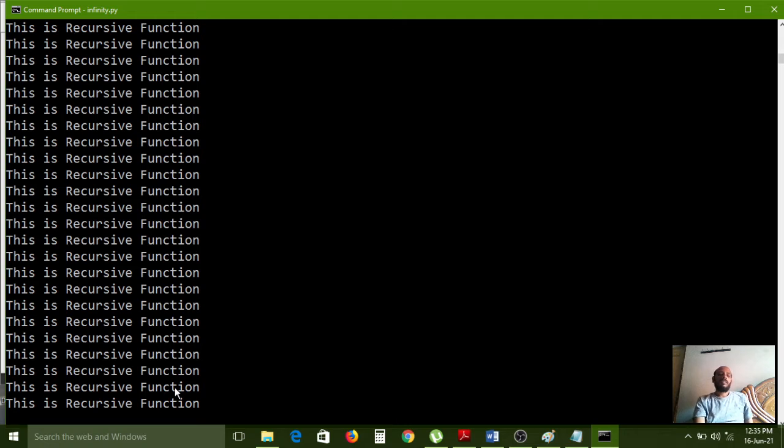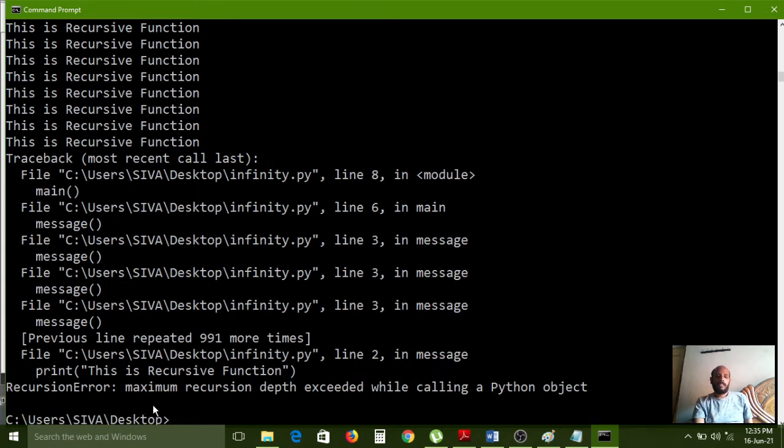Carefully observe, the output is showing like that. Here it is running continuously. Why is it finally showing an error? My memory is completely used up. While executing, memory is occupied by that program, and since it runs infinitely, the number of times it can execute is unbounded. So my RAM has been exhausted. That's why it finally shows an error.